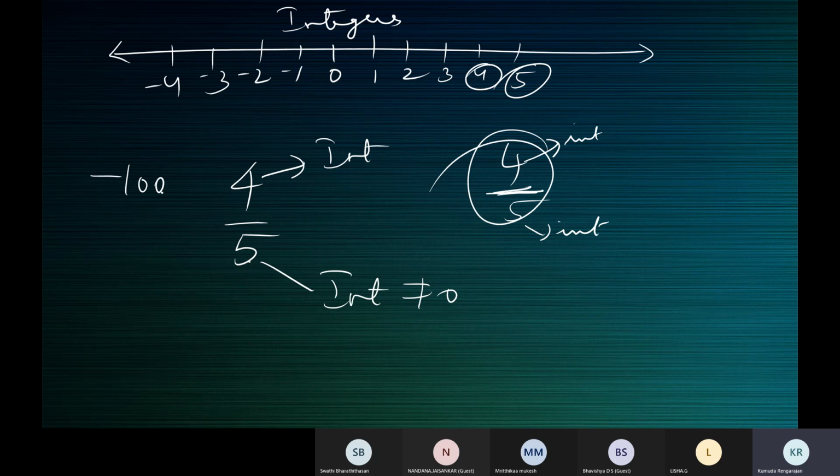Swati, is minus 100 a rational number? Yes, ma'am. It can be written as minus 100 by 1. So it satisfies A by B, ma'am. So it's a rational number. Very good.